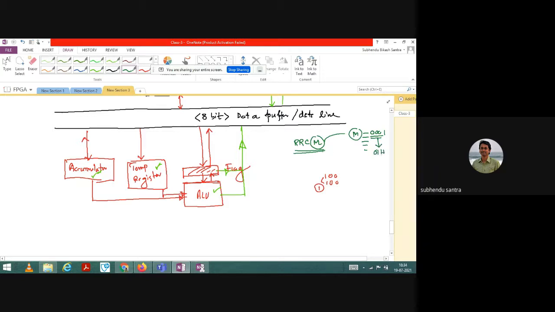So RRC M means M corresponds to this address, and that address corresponds to this data, 01H. In this 8-bit system, 00000001, we need an RRC operation, rotate right with carry, so the final result will be 10000000 if the carry is 1, I am assuming it. If it is not, then it will be simply 0.